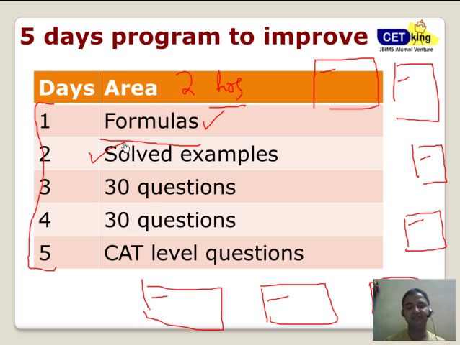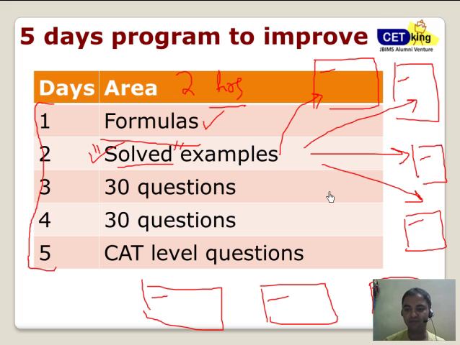Day 2, let's move on to solved examples. See, solved examples are already solved. You don't need to solve them, you just need to read them. And I want you to allocate all the solved examples topic-wise. For every topic, we want to do the solved examples for that particular topic.